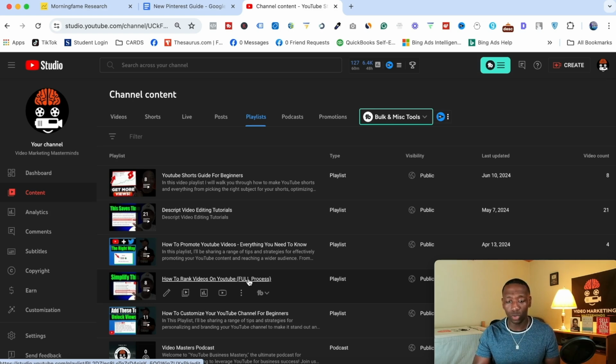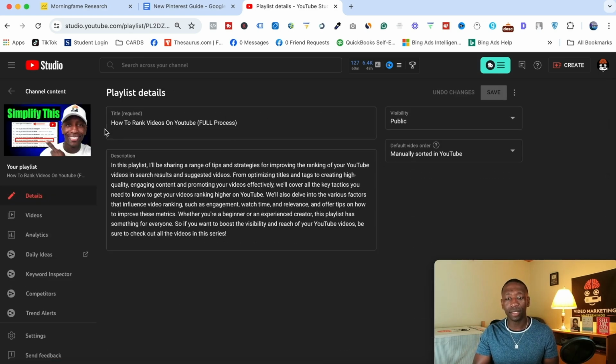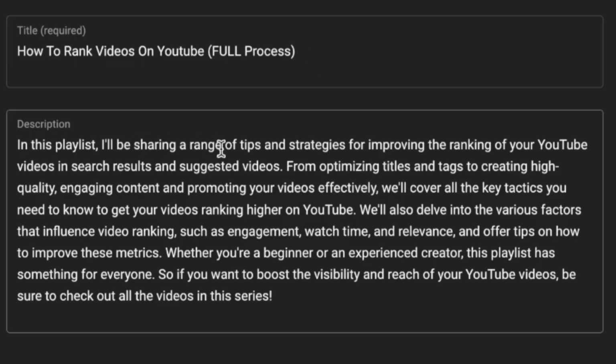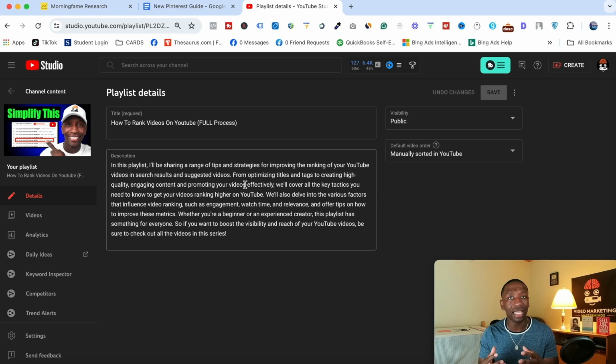Now, what you wanna do once you actually get inside is, let me just go into one of these real quick. I'm gonna hit details. Okay, so when you come in here, this is what it looks like, which is what I have for the screenshot, right? But there's more to it. You wanna make sure that you optimize the description that is in alignment with what that keyword is. So notice in this playlist, I'll be sharing a range of tips and strategies for improving the ranking of your YouTube videos. And then it goes into some other things that are all related to that specific topic, okay?